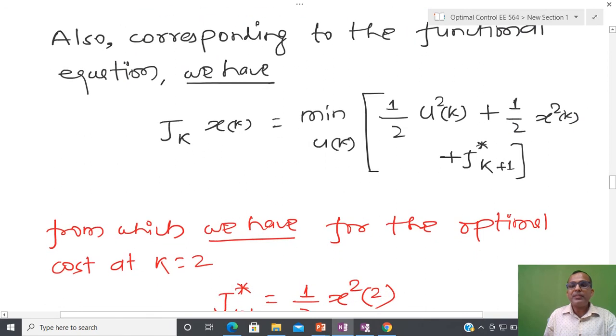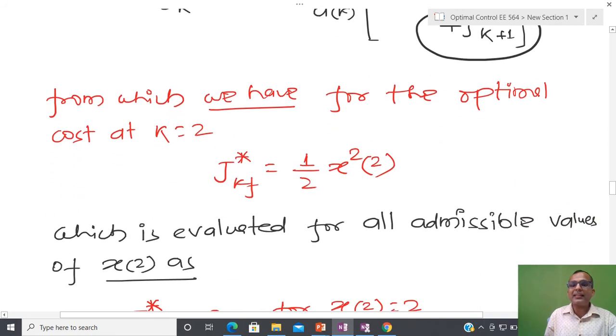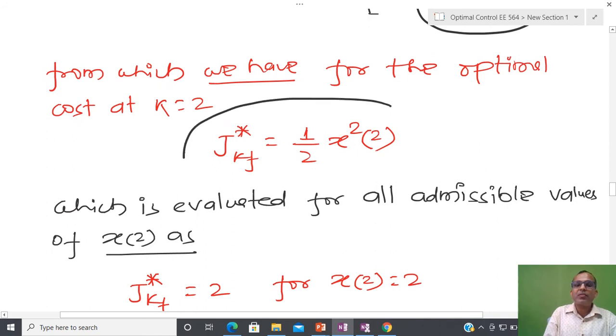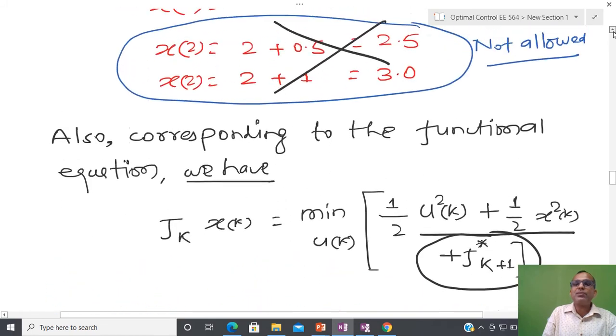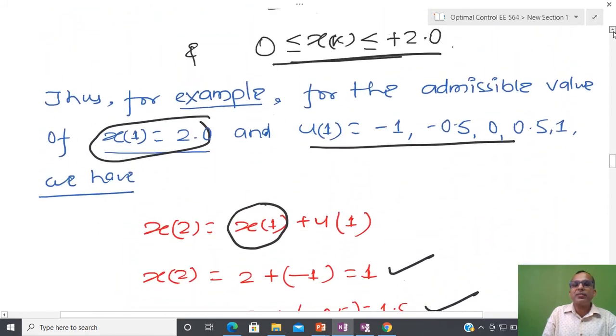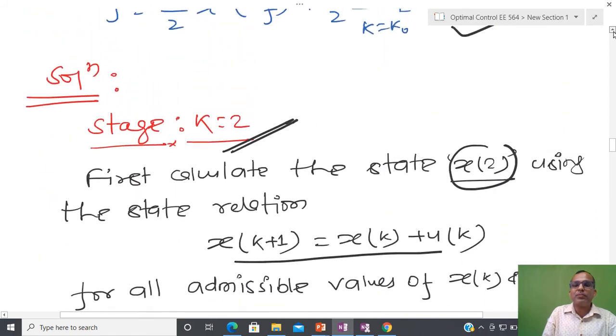Now I have to minimize this particular quantity, half u square plus half x square. This is inside the performance measure, and after that this is the cost. If you see k equal to 2, at that time the terminal cost we have seen is like this. So from the performance measure itself you are able to identify the terminal cost. So let us again come back to the performance measure.